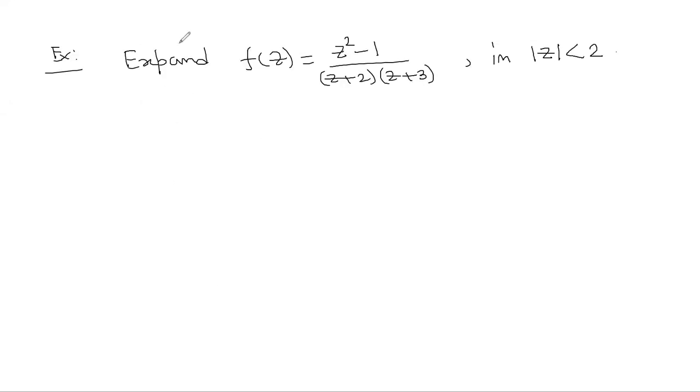Next, let us try to expand this function f(z) in |z| < 2. That means we are going to expand this function f(z) in the disk |z| < 2, that is |z - 0| < 2. What does it mean? The hint is already given. That means we have to expand the function with respect to the point 0 in this disk.